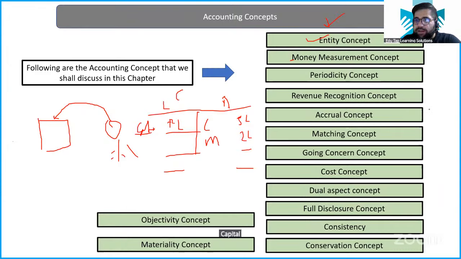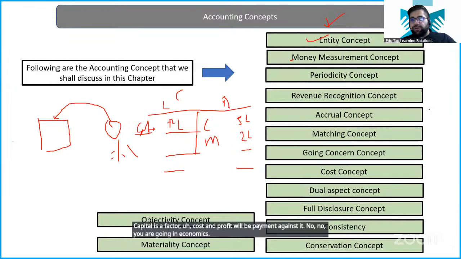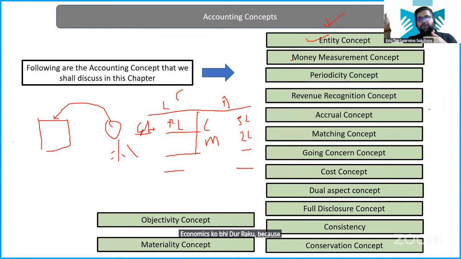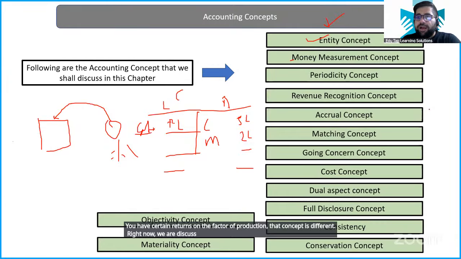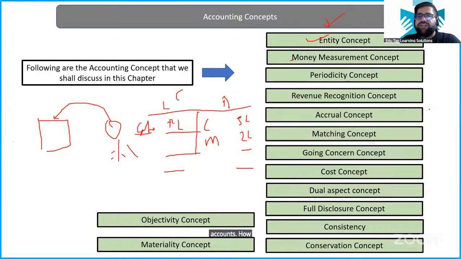Capital is a factor, cost and profit will be payment against it. No, you are going into economics. Keep economics away also, because capital is a factor of production. I agree, you have certain returns on the factor of production. That concept is different. Right now, we are discussing accounts. Cash is a classic example of an asset only, right? Which kind of asset is cash? Tell me.